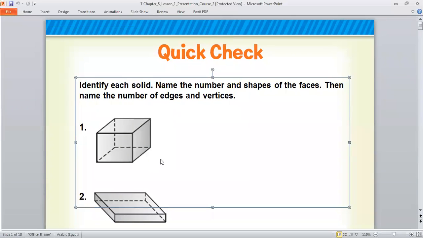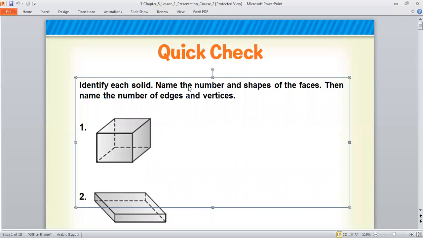This one is not a cuboid. If all faces are squares, it looks like the cuboid, but it will not be a cuboid. What is the name of this solid? The second one will be cuboid, but this one we can call by what?